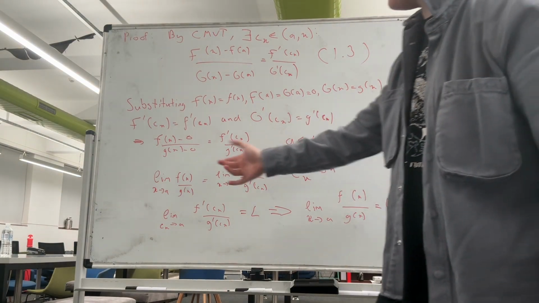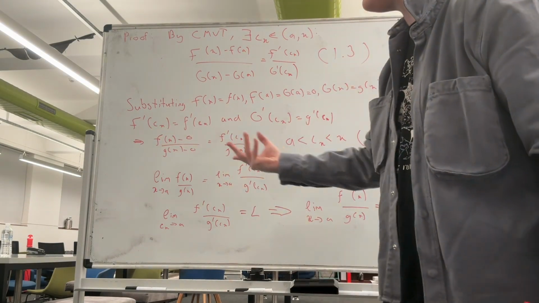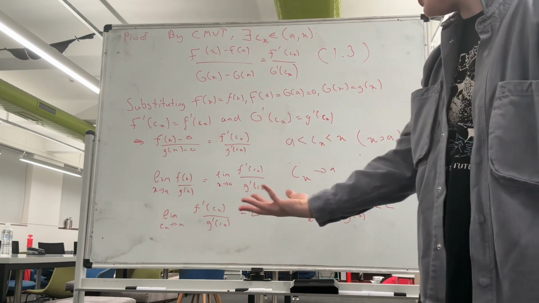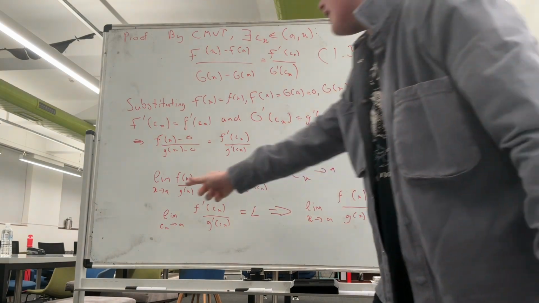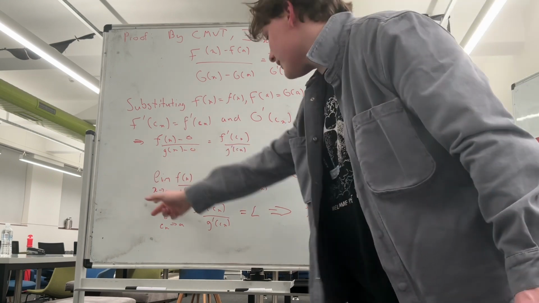So obviously all we've done here is stick a limit on both of these sides such that we're taking x to approach a, and so we get this equation here.